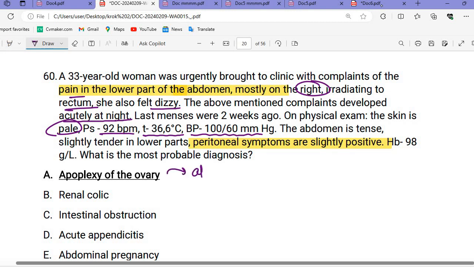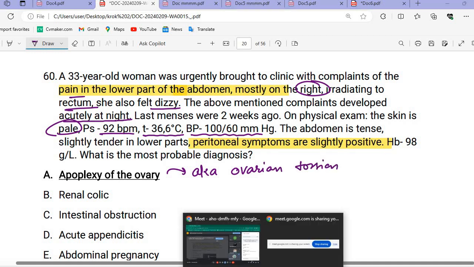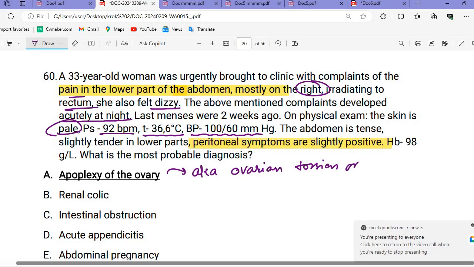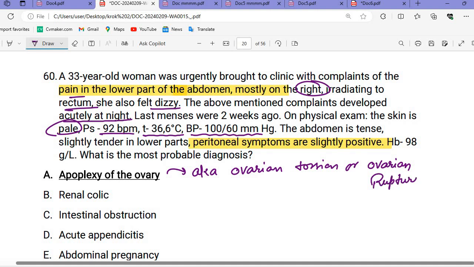This is also known as ovarian torsion or ovarian rupture. This condition typically presents with unilateral pain.